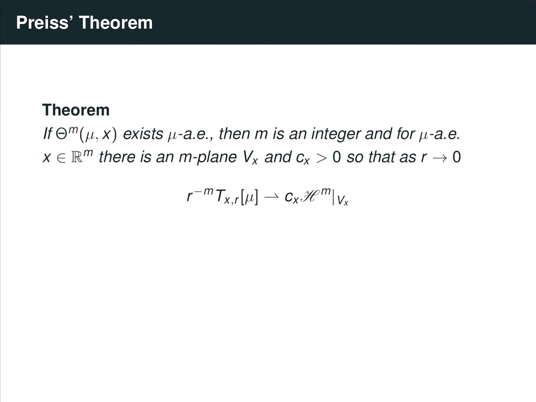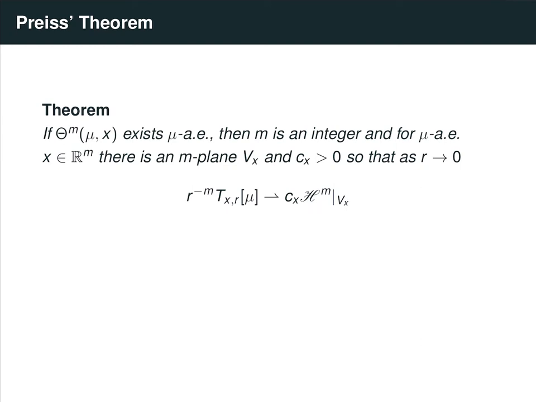Our objective over the next few weeks is to prove the following theorem. Suppose the m-dimensional densities of a Radon measure mu exist almost everywhere. Then m must be an integer, and at almost every point x, there exists some constant c_x and a plane V_x, so that as we take the limit of this blow-up here, it converges weakly to c_x times Hausdorff measure restricted to this plane V_x.